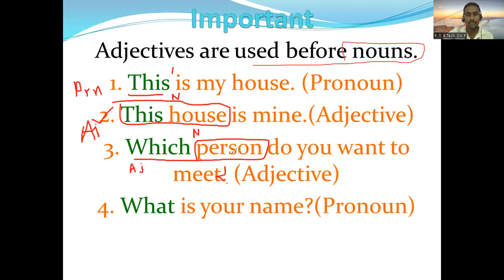Then next is, what is your name? In this case, what is not an adjective here, what is a pronoun. Why? Because after what there is no noun coming here, and therefore what is a pronoun and not an adjective. Okay, so let's go to the next slide.